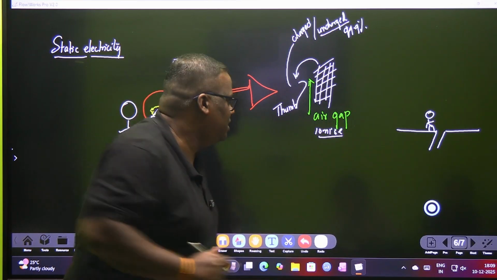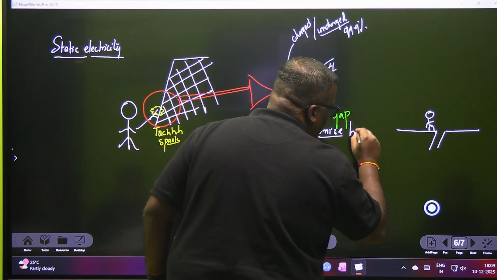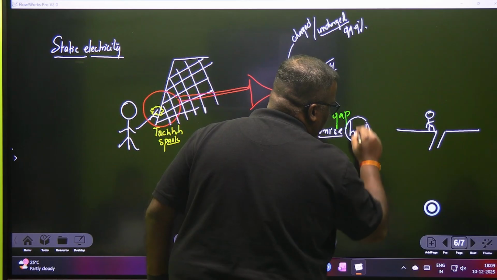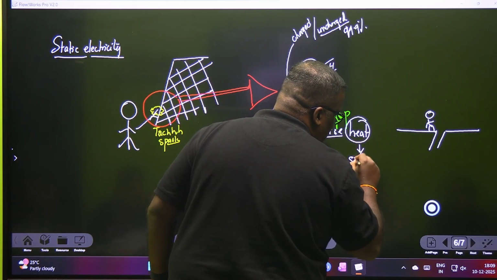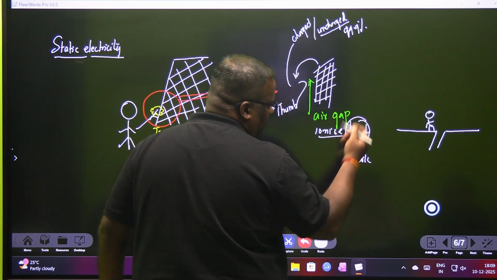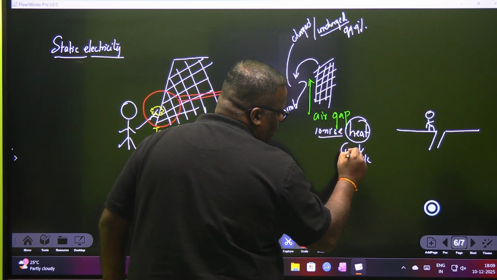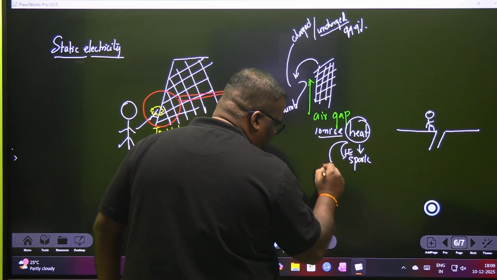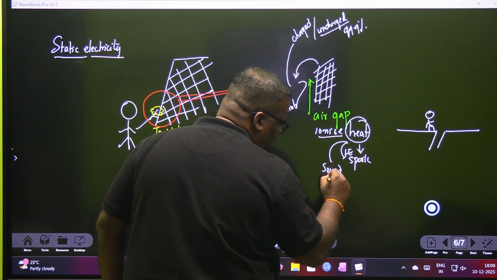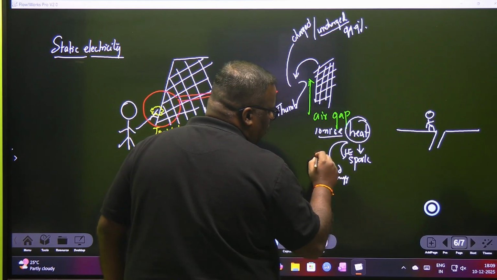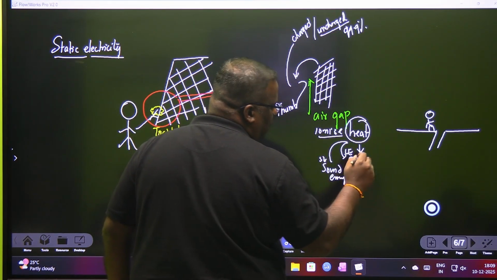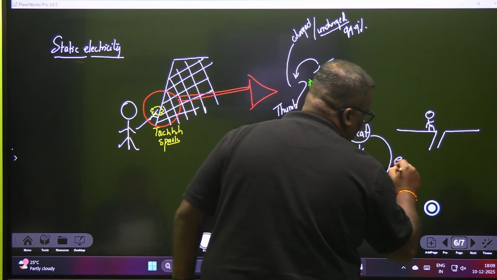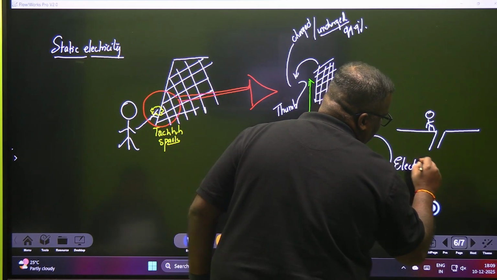It will ionize, and due to ionization, heat will be developed, and this heat will be seen as a spark. Heat energy is converted into light energy, and the touch sound gets converted into sound energy, isn't it, son? And if it is a bit more than this, you will also feel a bit of warmth. This entire thing is known as electric discharge.